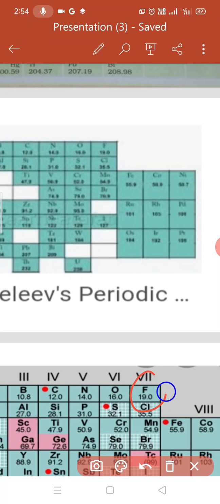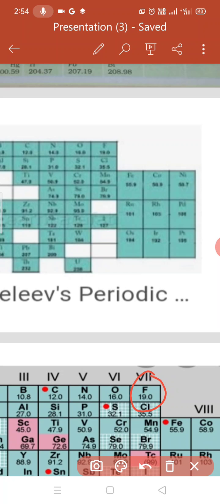Hydrogen is showing its formula of hydride as HF, formula of oxide as H2O, just like H2O, H2S, means hydrogen exists as H2, and fluorine, chlorine, bromine also exist as F2, Cl2, Br2. So hydrogen is showing the property of halogen also.